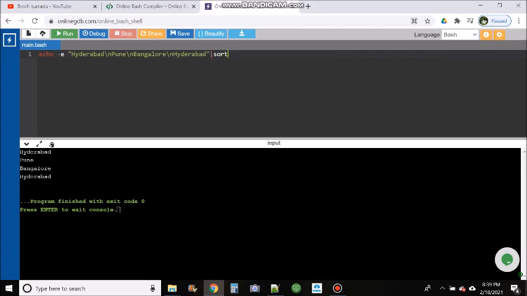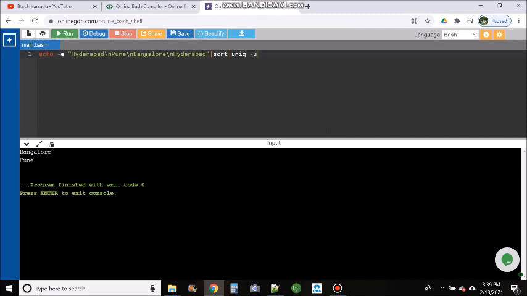I am doing a sort, and then simply giving the uniq command. With this, I'll get only one record for Hyderabad. I'll get the unique records and eliminate all the duplicates. Now I don't want Hyderabad in my target, because it is repeating in the input file. So I can simply give the -u option. With this I will eliminate Hyderabad in the output. You can see the output, right? Hyderabad is not there. We can see only Bangalore and Pune.